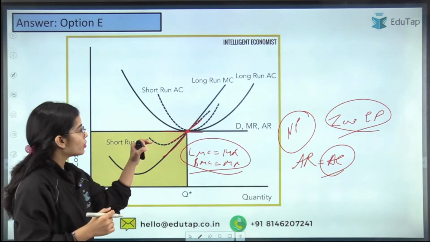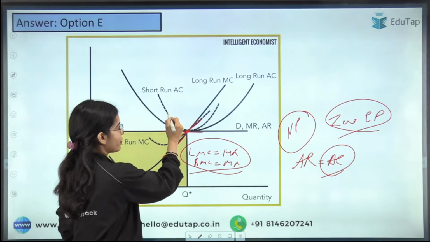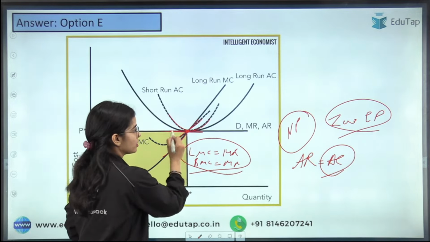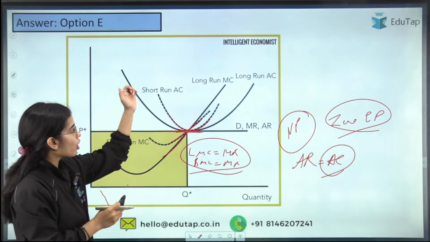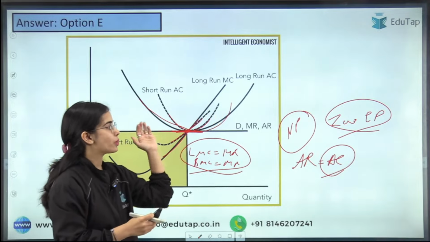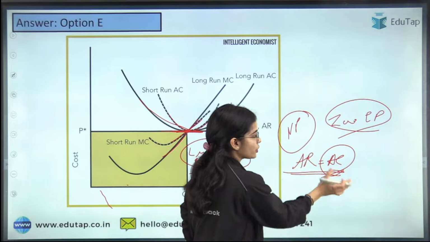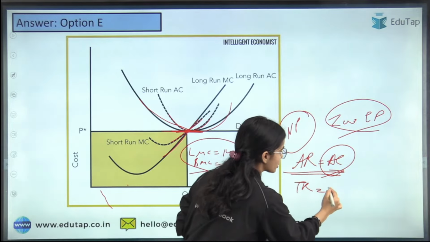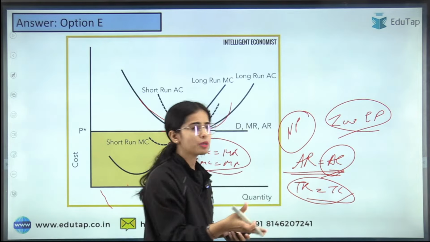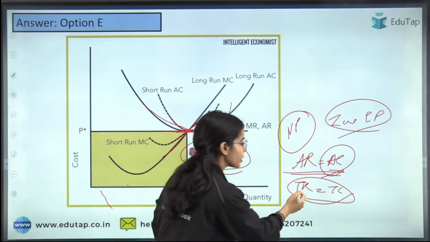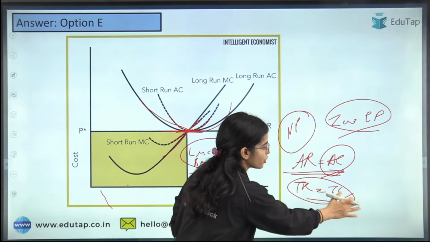Now here the short run average cost is equal to AR, as well as the long run average cost is also equal to the AR. So AR is equal to average cost. Average revenue is equal to average cost. That means total revenue is equal to total cost. So there are normal profits being achieved because total revenue is equal to total cost.